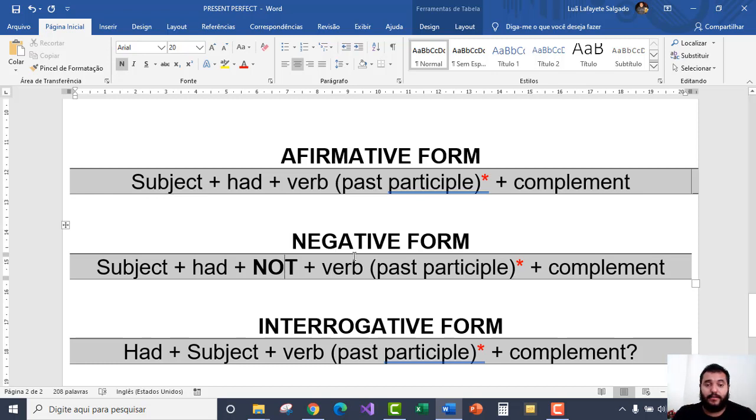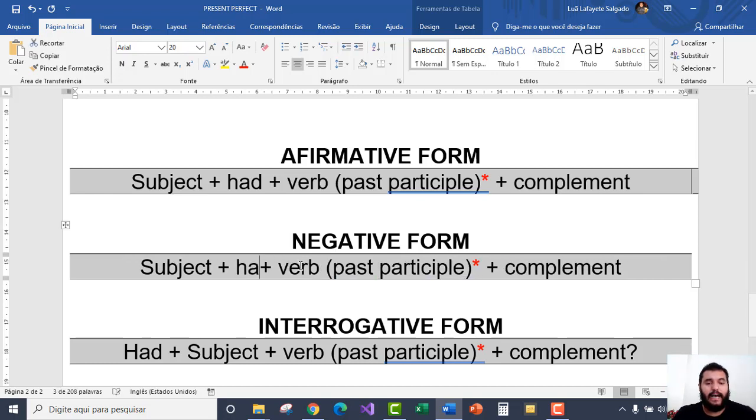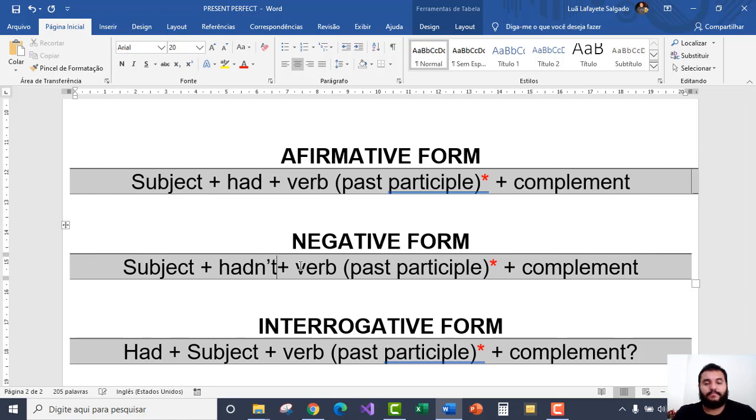Yes, it's possible. Look at this. It's totally possible. Hadn't. This is the abbreviation of the words had and not. When put together, it is the same thing. And then I put the verb with the past participle. Then I conclude with the complement.